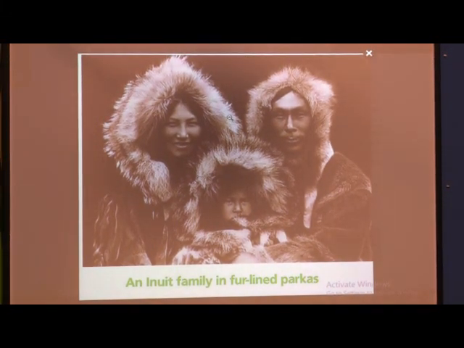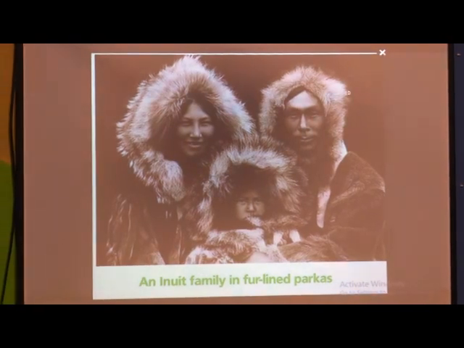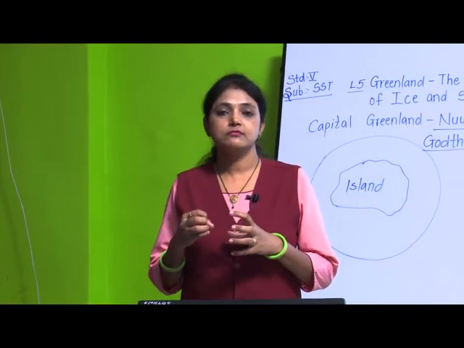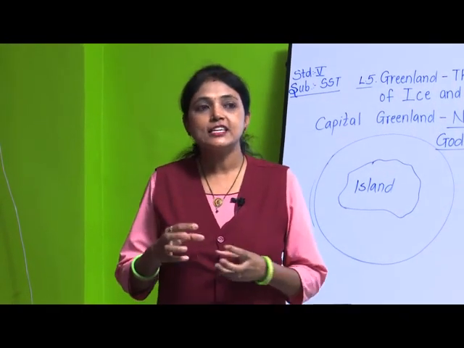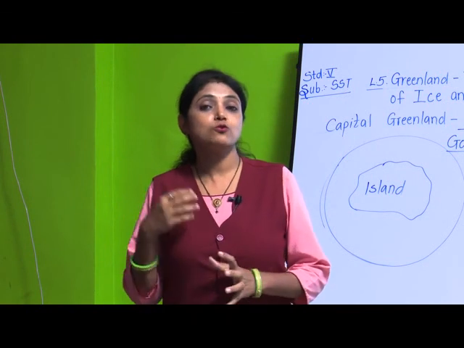They use the skin of the animal as jacket and hood. This is called a hood, a fur-lined hood. They use the skin and fur of the animals to make clothes, and the fat is used as fuel. Now, fat means the meat or intestines which it is not possible to eat. So that is used as fuel.